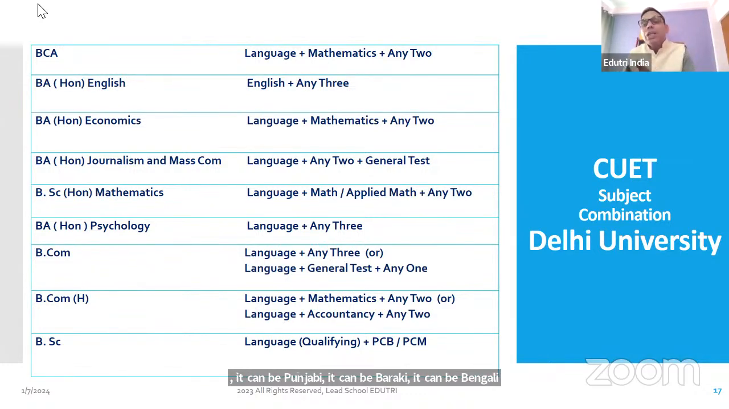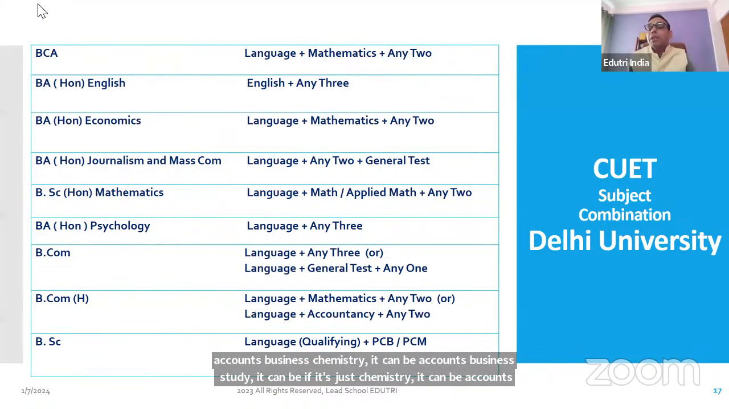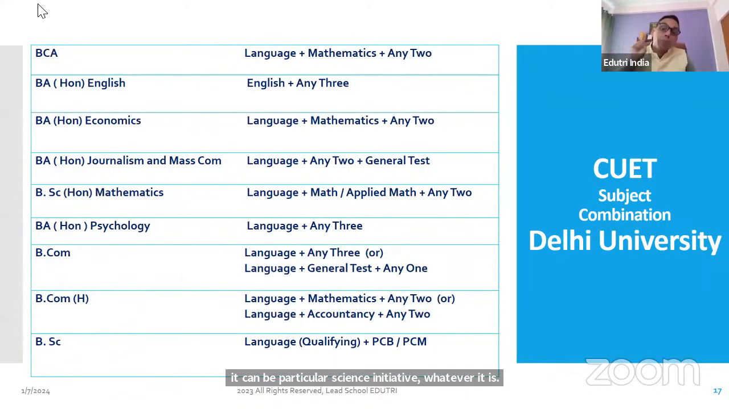Mathematics plus any two. Any two means it can be physics, chemistry, it can be accounts, business study, it can be political science, history, whatever it is. Must remember, any two does not mean both from list B2. From B2, you can take only one. So any two means one from B1 and one from B2, or both from B1. Both cannot be from B2.